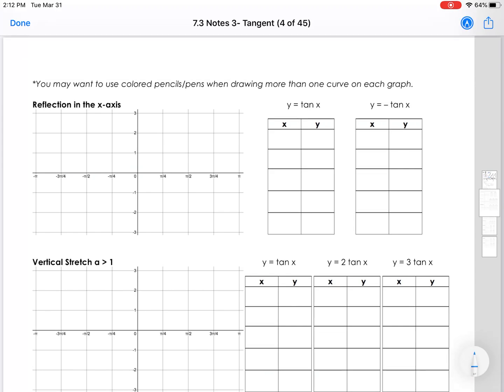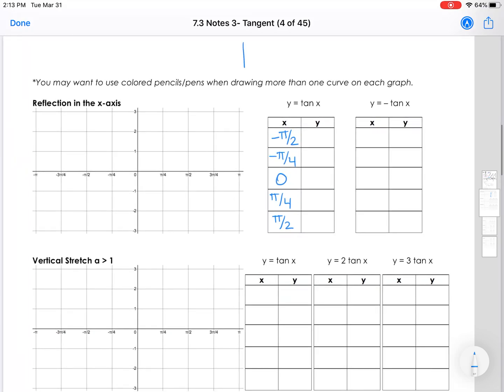All right, so we're going to fill in the values for the original tan, and then we're going to change them based on whatever the A, B, H, and K are. Okay. Basically, the notes look almost identical. The only thing is that I changed the word to tan. Okay. So we're going to start at negative pi over 2. And then a full period would end pi later. So if I add pi to that, that's going to give me positive pi over 2. Halfway between is going to be 0. And then halfway between each of those will be negative pi over 4 and pi over 4. That way I'm nice and balanced here.